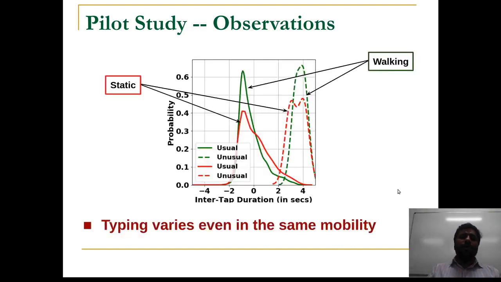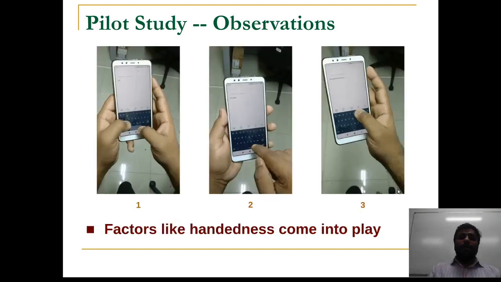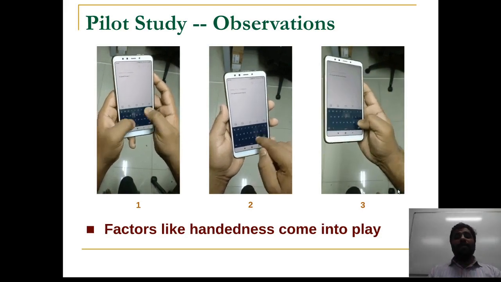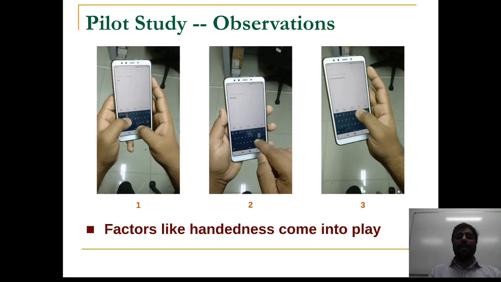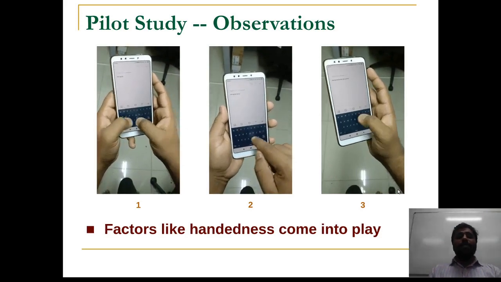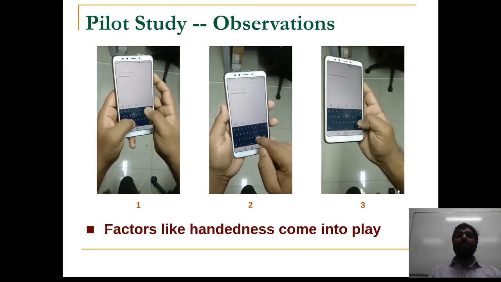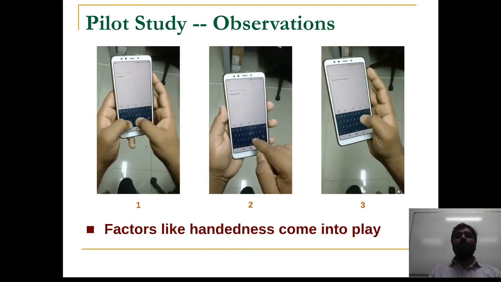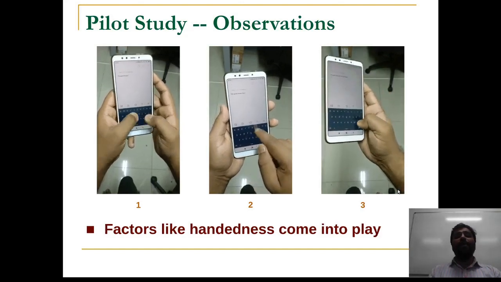However, on a closer look at the typing data, we also found that there are typing instances which can vary even when the user is in the same mobility context. But why does this happen? On further observations and investigations, we found that there are factors like handedness which come into play. These factors, like handedness, are very subjective to a user and may differ from user to user depending on their ease of typing in a given mobility.